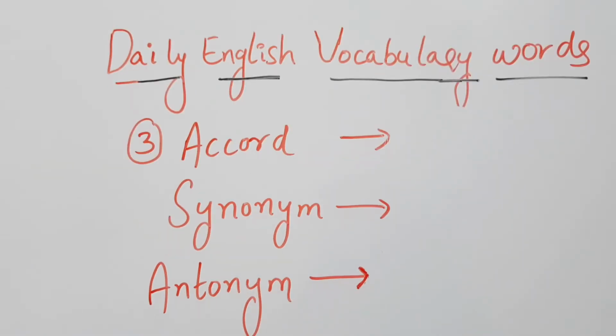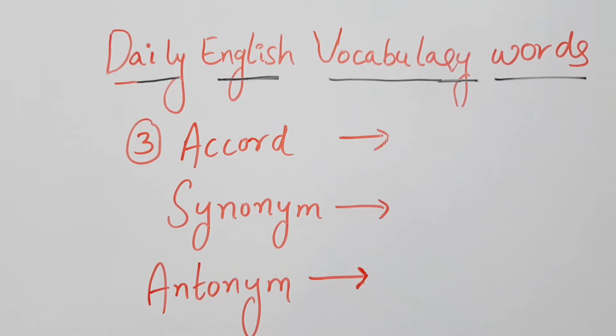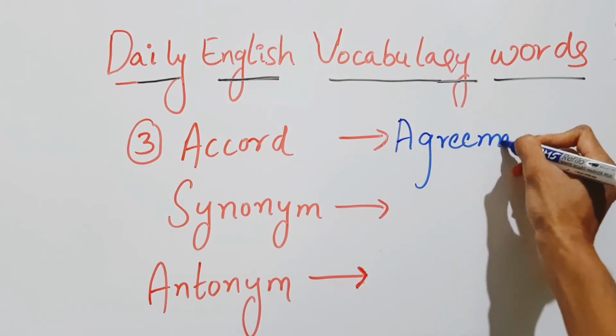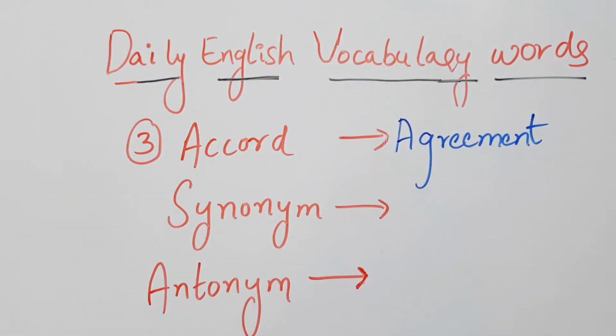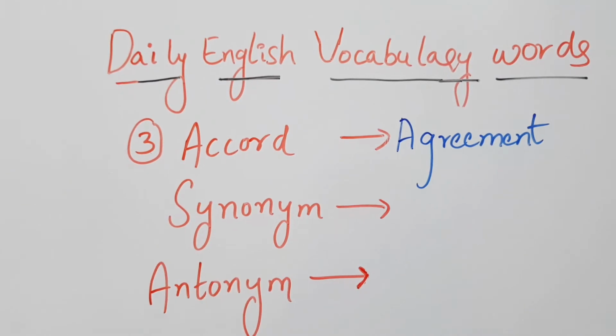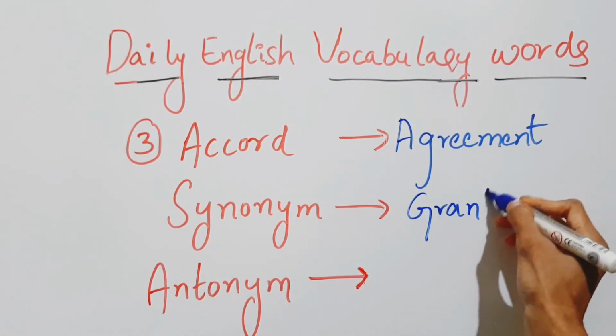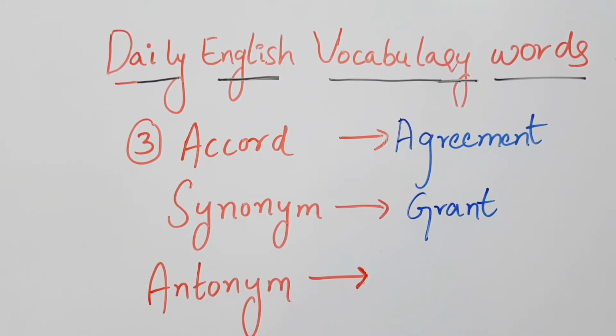The third English vocabulary word is accord. Spelling: A-C-C-O-R-D. Accord meaning agreement. Instead of using agreement, we will use accord. Similar meaning means synonym. The synonym for accord is grant.